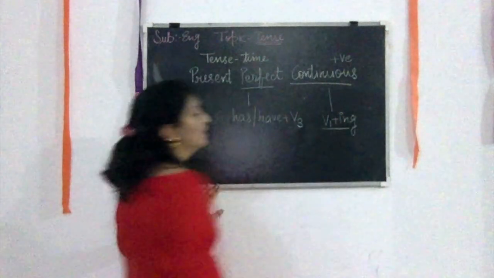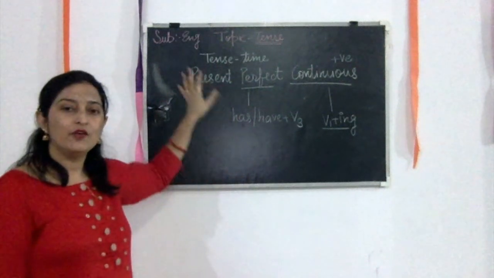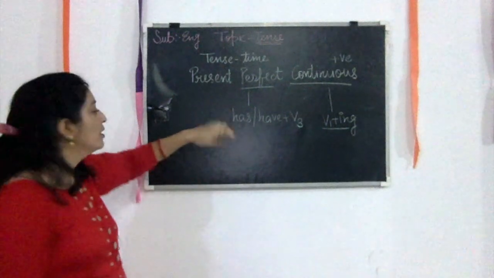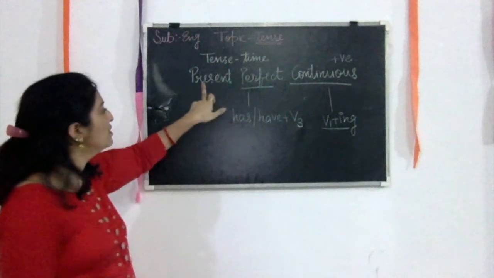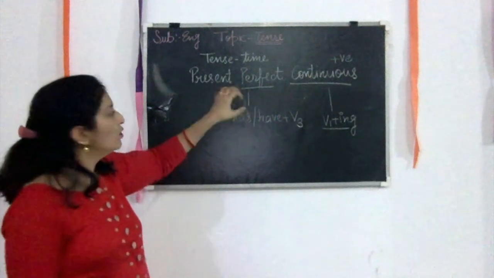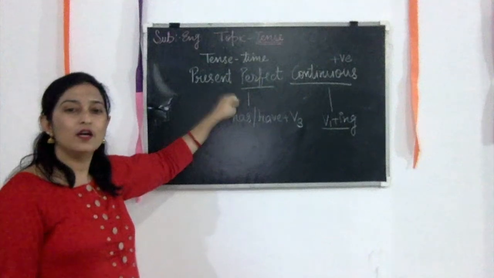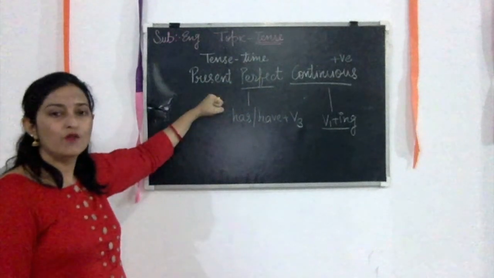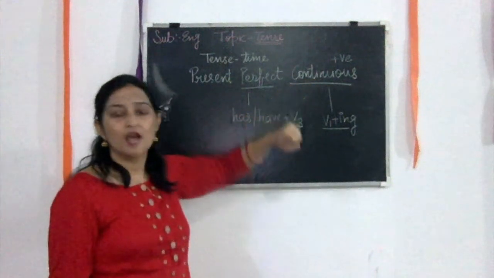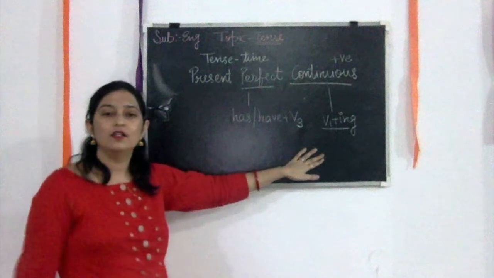So by using these two, you can make present perfect continuous. First of all, the name is present and then perfect, so we have to borrow half of the rule from the perfect and half of the rule from the continuous. And by joining these two, this rule will be ready.